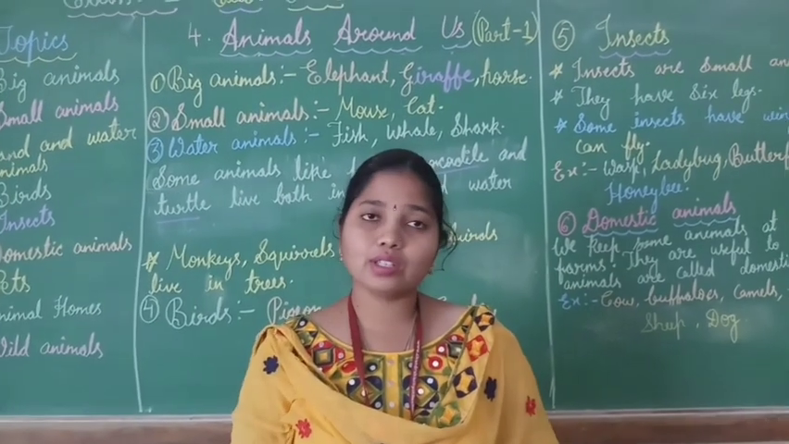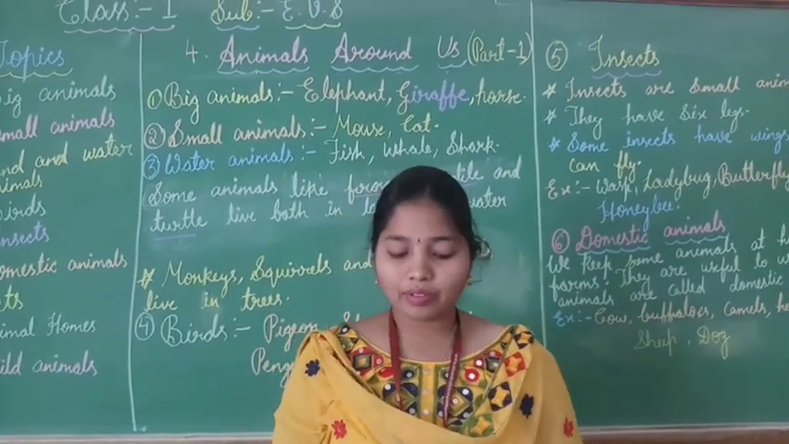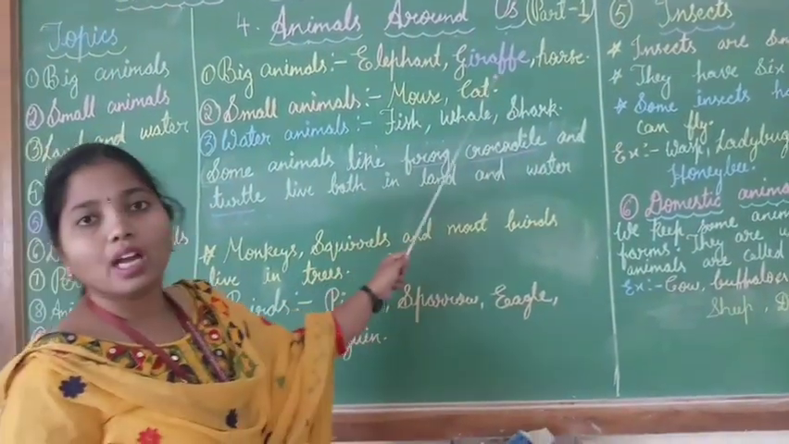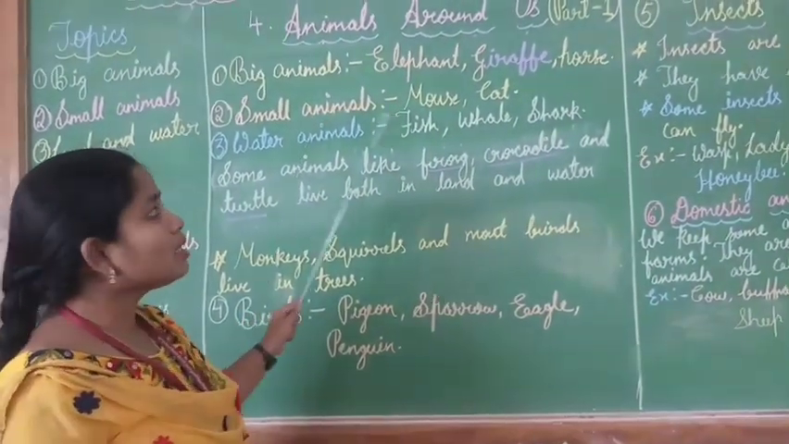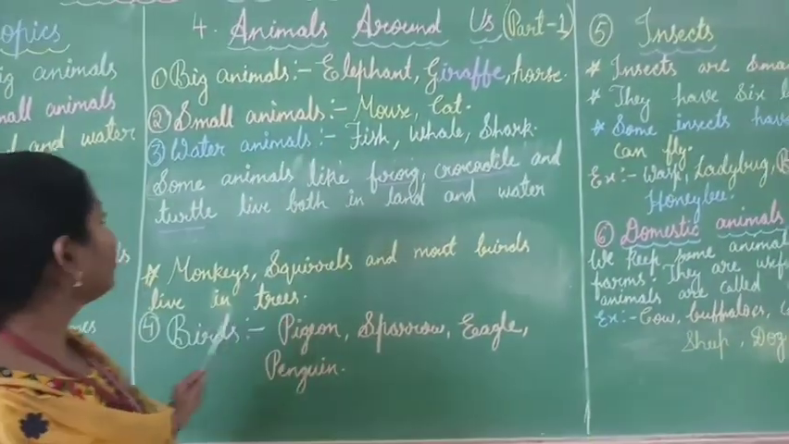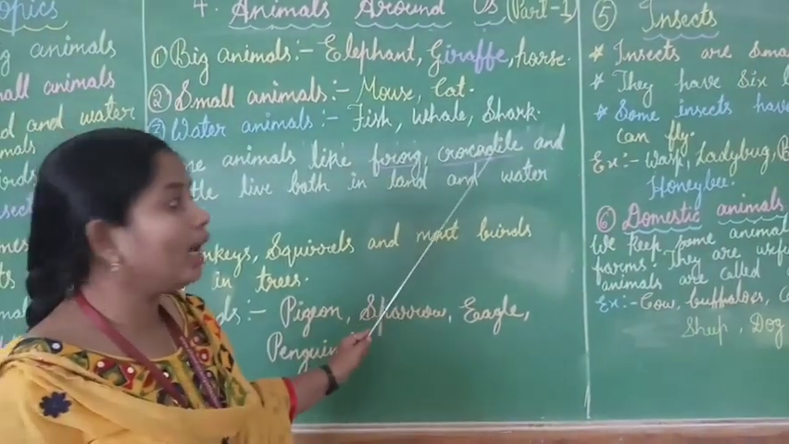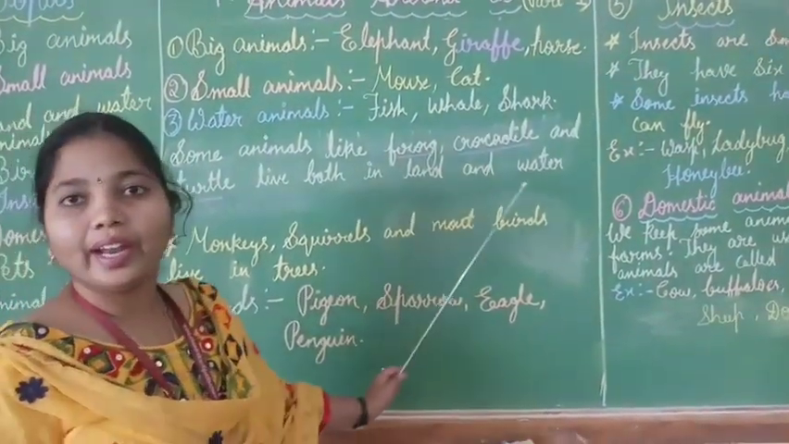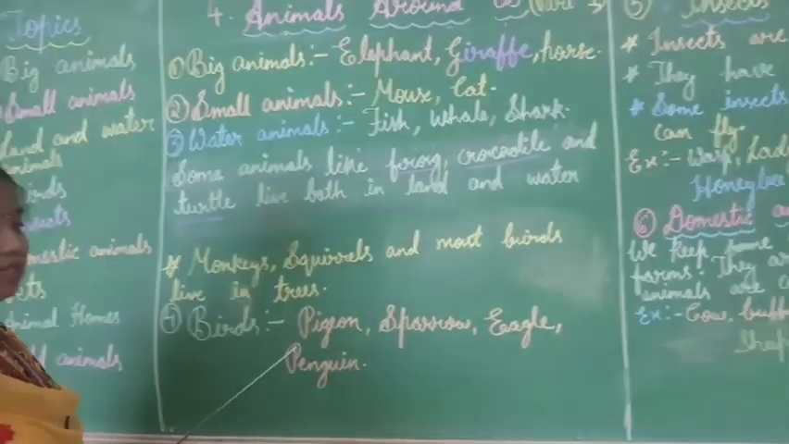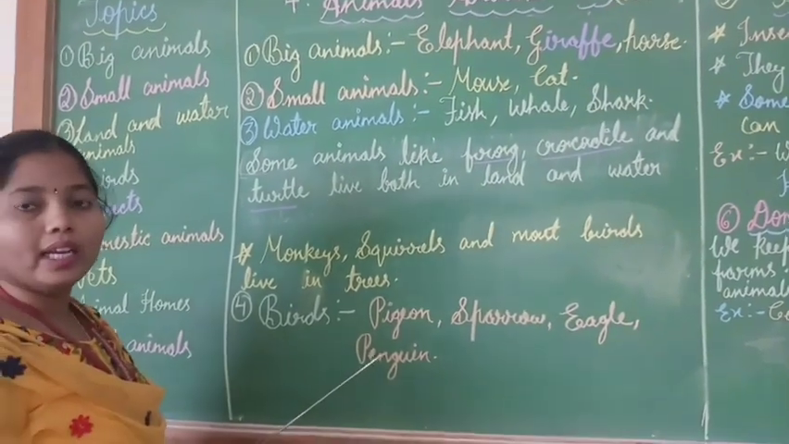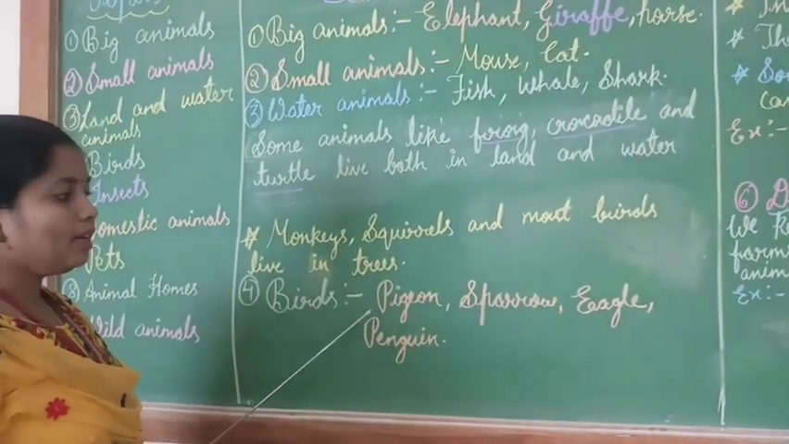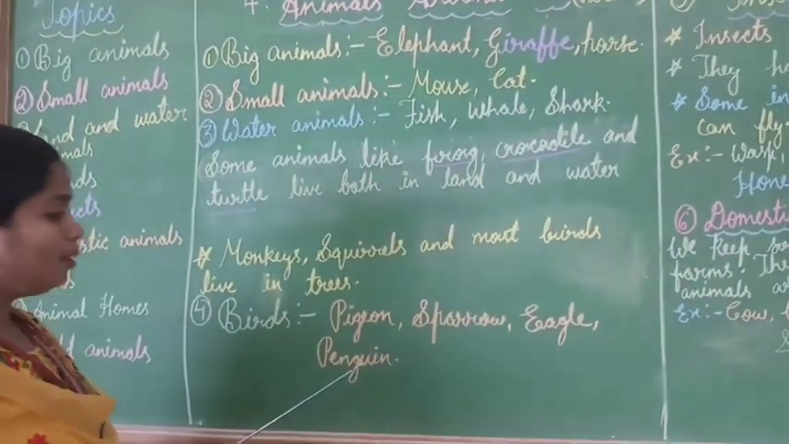Children, what have we discussed today? We have discussed big animals. Big animal examples are what, children? Elephant, giraffe and horse. Small animals: mouse, cat. Water animals: fish, whale, shark. Some animals like frog, crocodile and turtle live both on land and in water. Monkeys, squirrels and most birds live in trees. Birds are animals which have feathers and wings. With that they can fly. And the examples of birds are pigeon, sparrow, eagle, penguin.